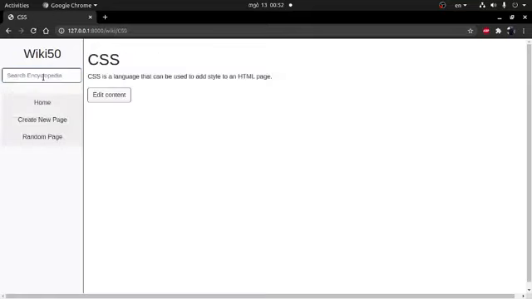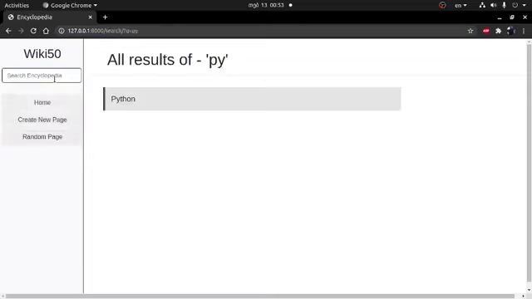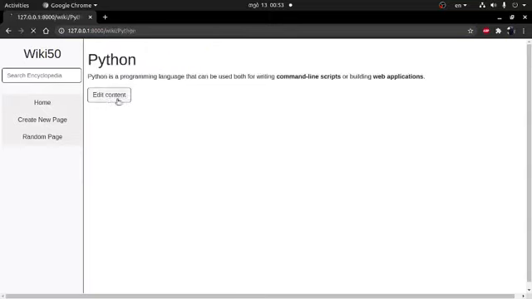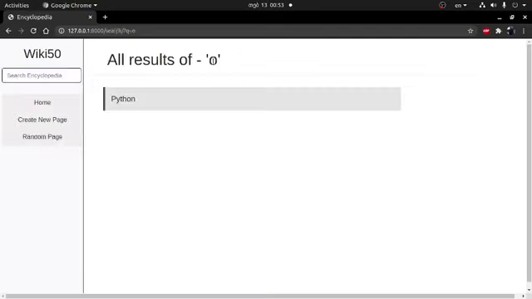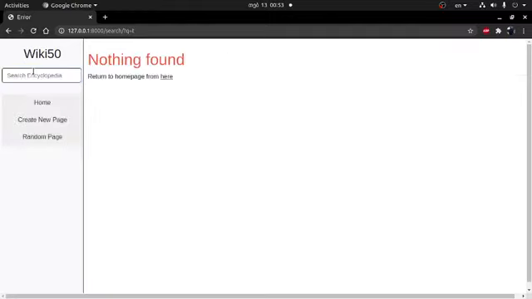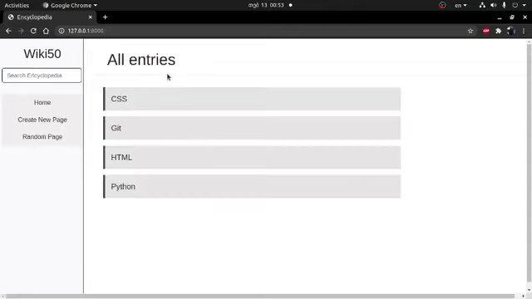Let's type CSS, and I got redirected to the CSS entry because there was an exact match. Let's try Py, and I got all results of Py: Python. Now let's try O. All results of O: Python, HTML. It's working. Now let's try a keyword that does not have results. F, for example, and a nothing found error, and I can return to the home page. So the search field is working.